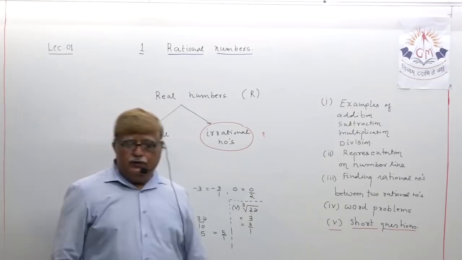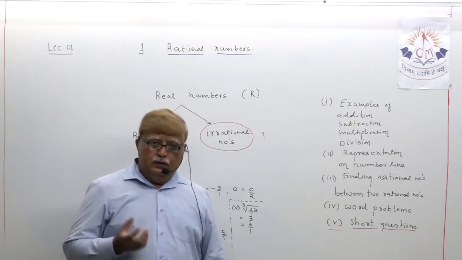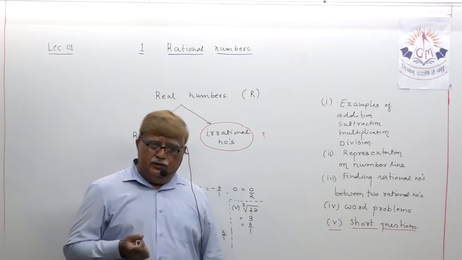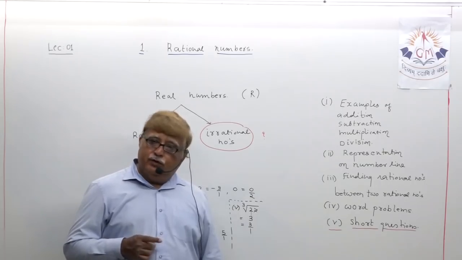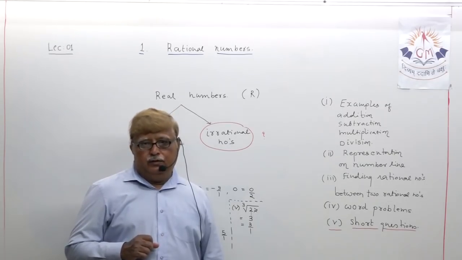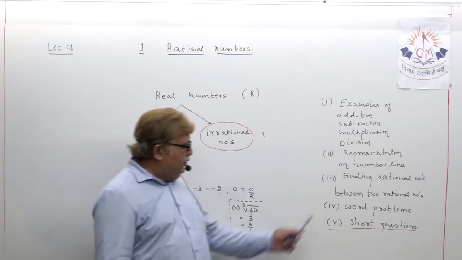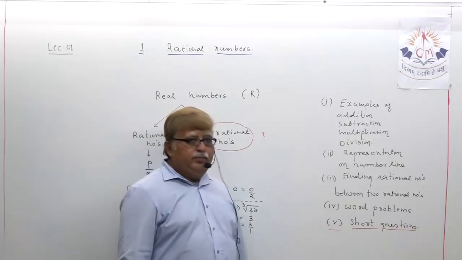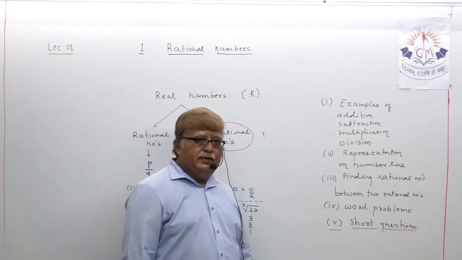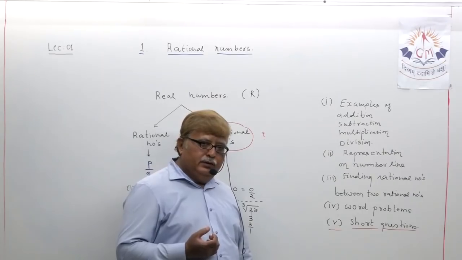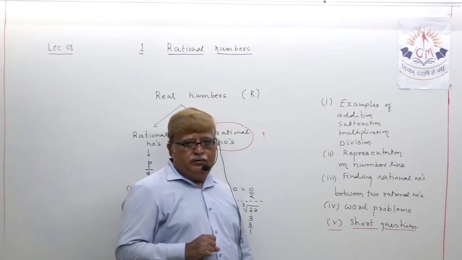Why are we making the meaning of irrational number clear in your mind? Because when you go to 9th standard, you will have to represent, see one topic I have written, representation on number line. That means representation of rational numbers on the number line.